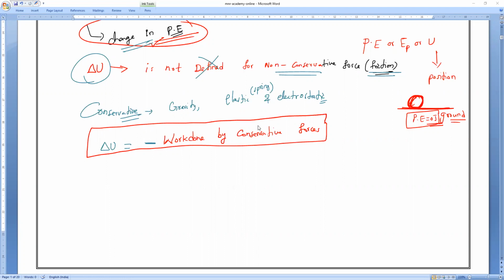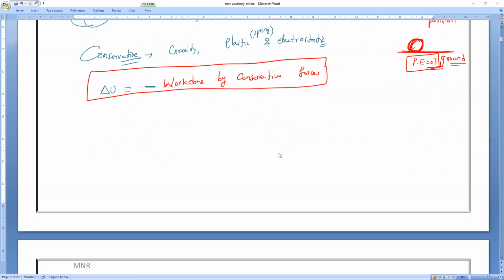So potential energy is only applicable for conservative forces. It's not for non-conservative forces. I'm saying that it is not possible to define potential energy. Only we can define the change in potential energy.